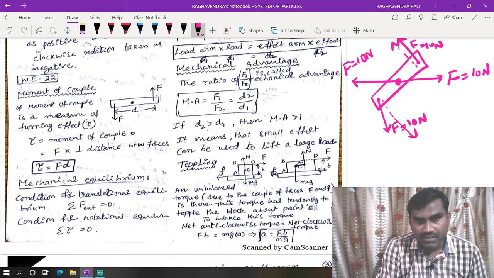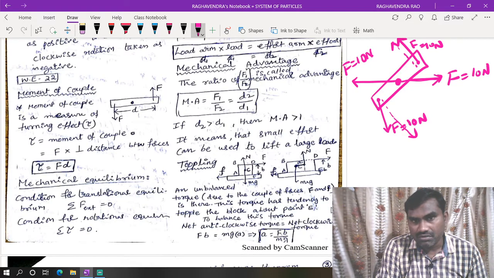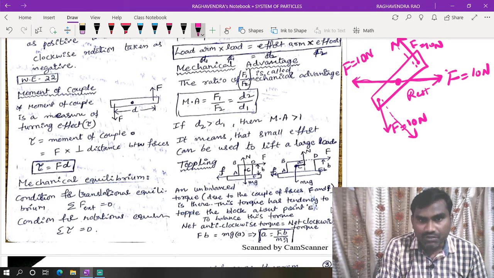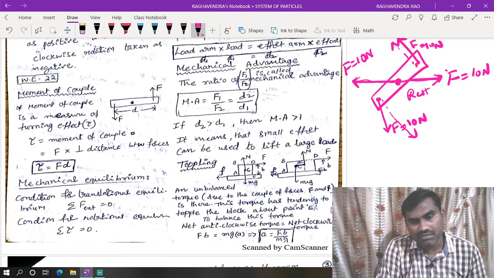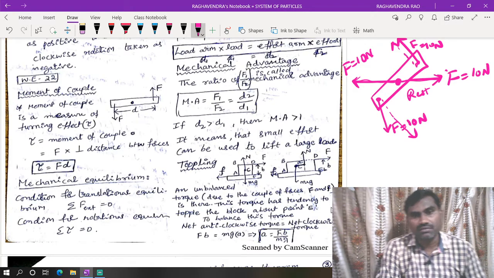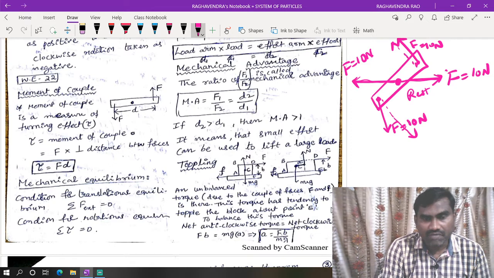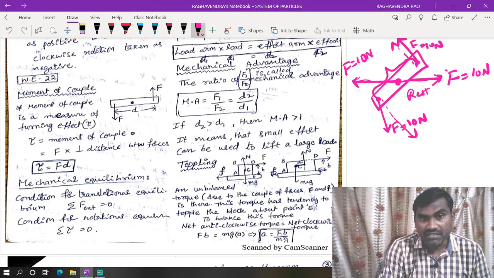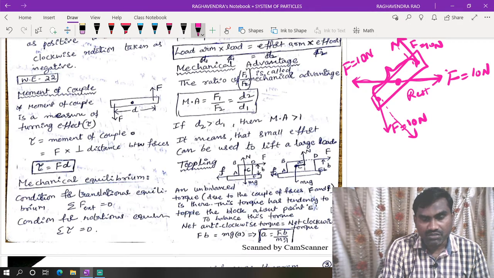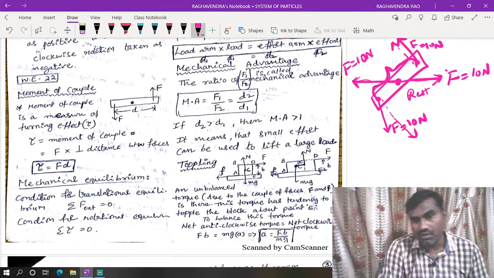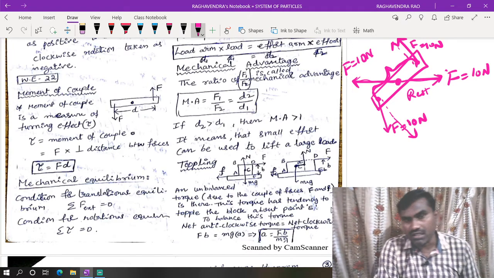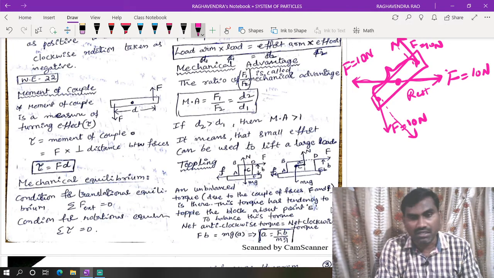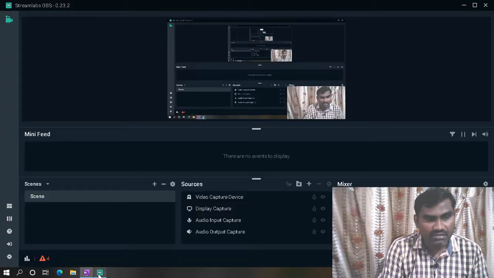In the earlier case, two forces equal in magnitude but opposite in direction left the body at rest. Here the same forces are acting at two different points of the body, so it rotates. These two forces are called a couple of forces. This couple of forces leads to turning of a body, and that is called torque.